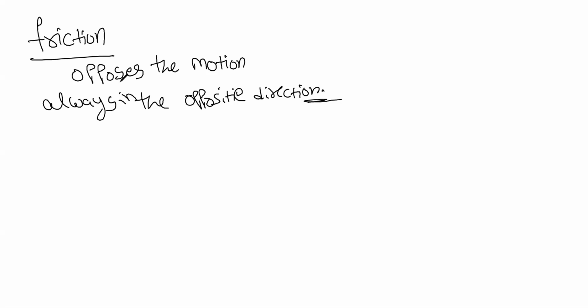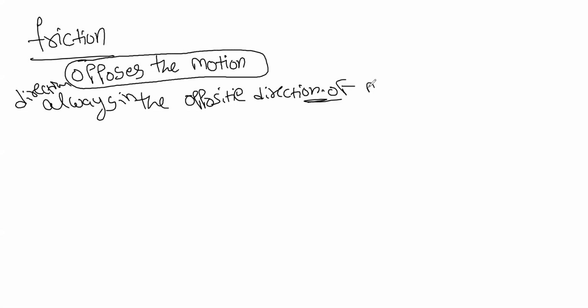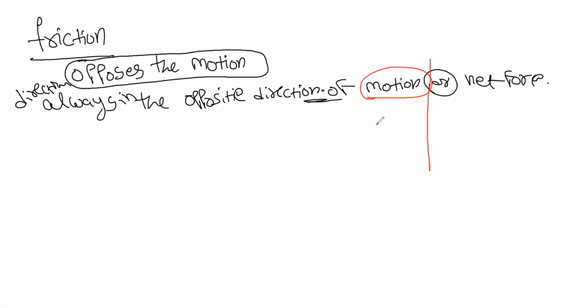Yeah, so friction always opposes the motion. Right, it means the direction is always opposite to the direction of motion, or net force. To make it simpler, if the body is moving this side, then the frictional force is on the opposite side, that is backwards.